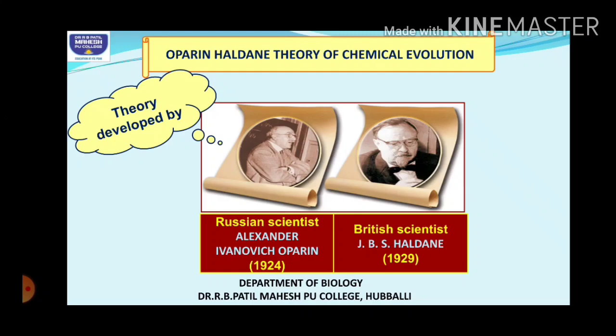According to them, life originated from a collection of chemicals through a series of chemical reactions. You know, it is the atoms which are the smallest particles, right?